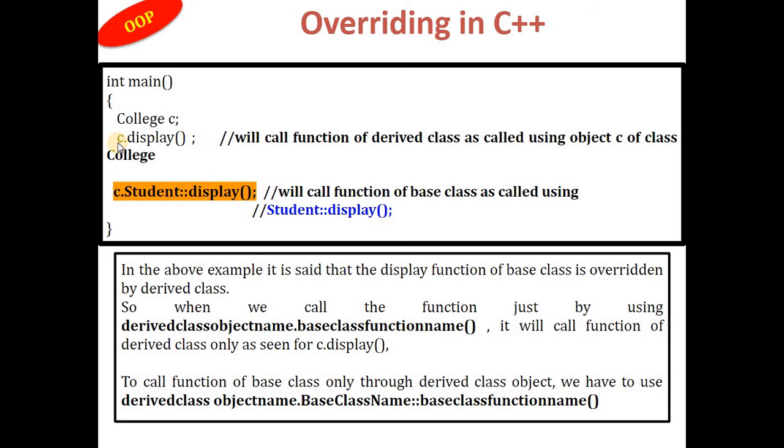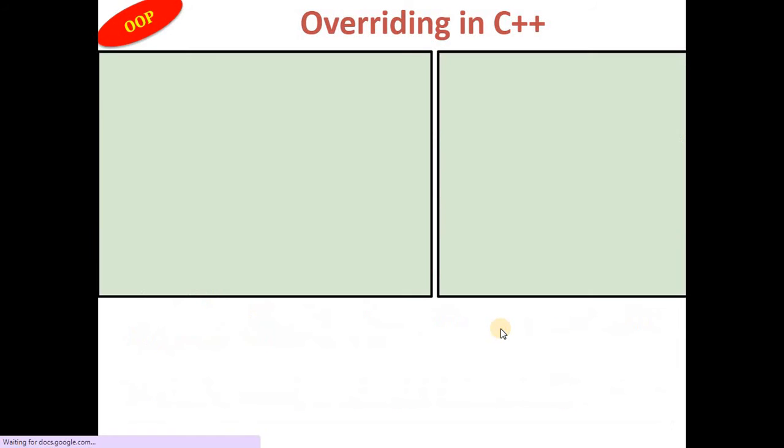You can write, for example, C dot display, and this will call the function of the college class. Using the college class object, if I want to access the display function of the base class student, I will write C dot student, that is the base class, scope resolution operator display. So this will call the function of the base class. So to call the base class function, you use only the derived class object name dot base class name scope resolution operator and the function of the base class.